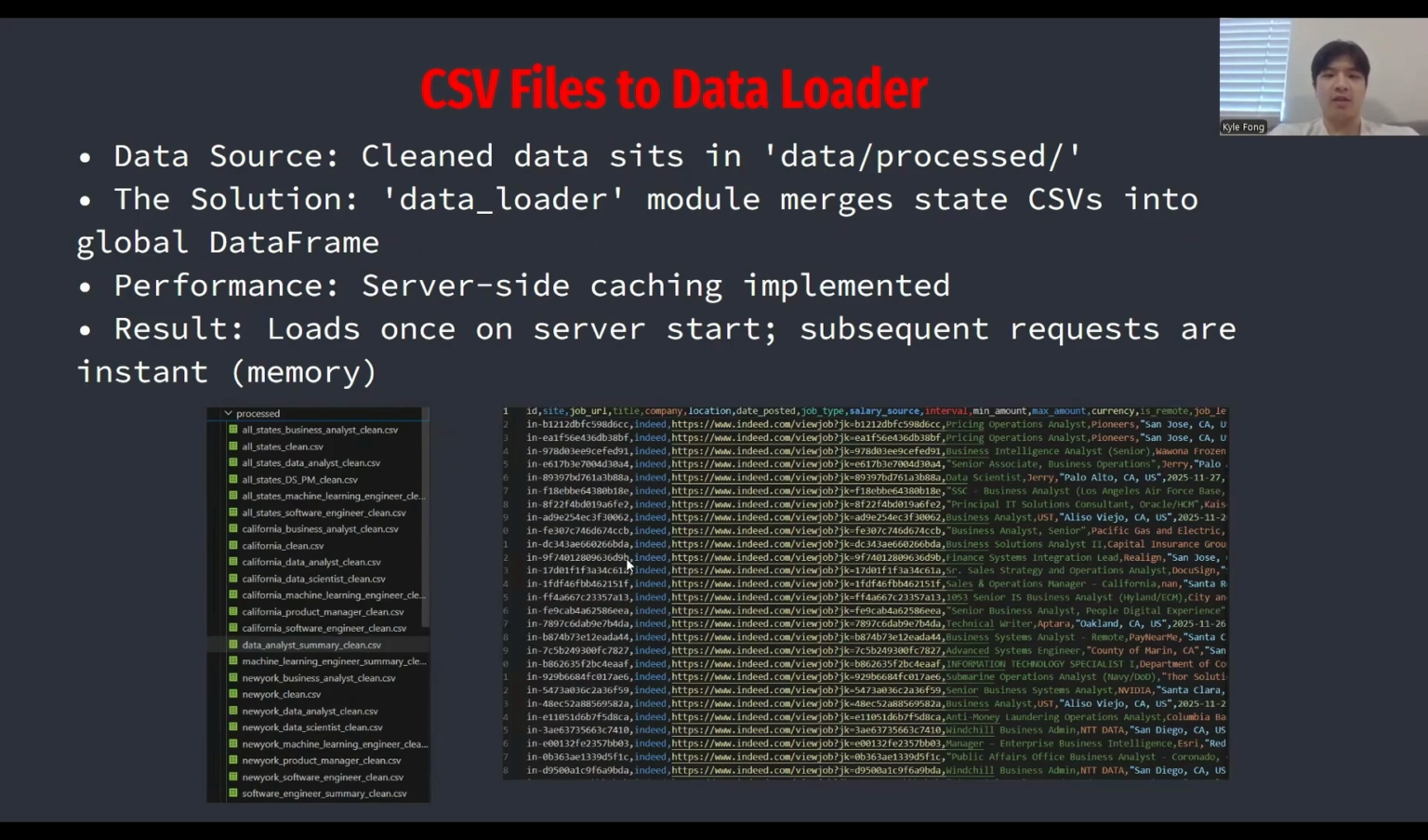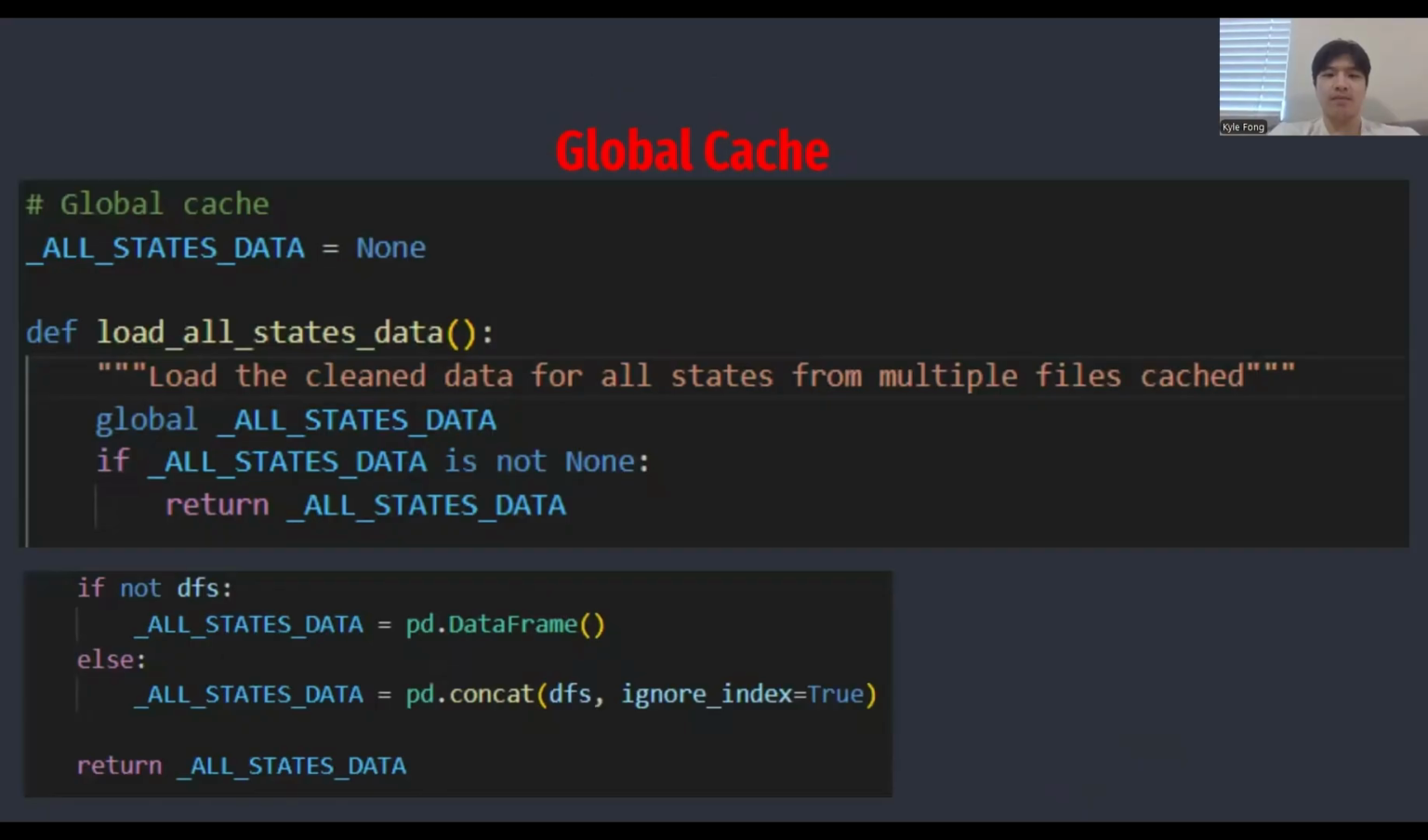However, reading these files from the disk every single time a user makes a request would be incredibly slow. So I built a data loader module that merges these state-specific CSVs into a global data frame. This leads us to our most important backend optimization.